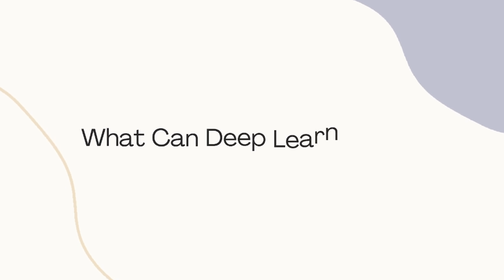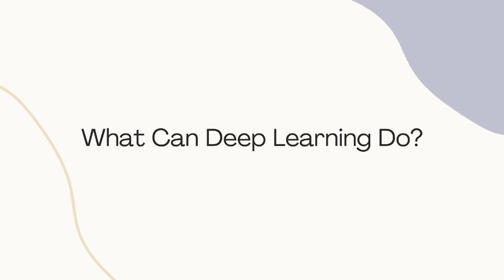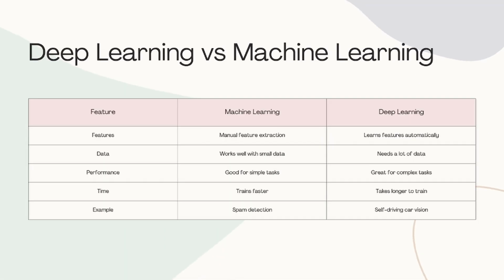Image recognition: face unlock, cancer detection, self-driving cars. Speech recognition: Siri, Alexa, Google Assistant. Natural language processing: ChatGPT, translation, summarization. AI-generated art: Midjourney, DALL-E. Game AI: DeepMind beating humans in Go and StarCraft. Basically, if it looks smart and cool in AI today, it's probably powered by deep learning.